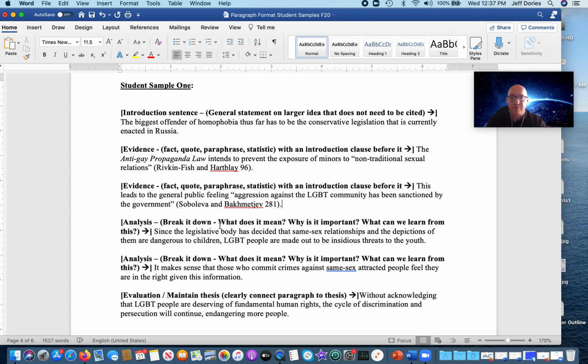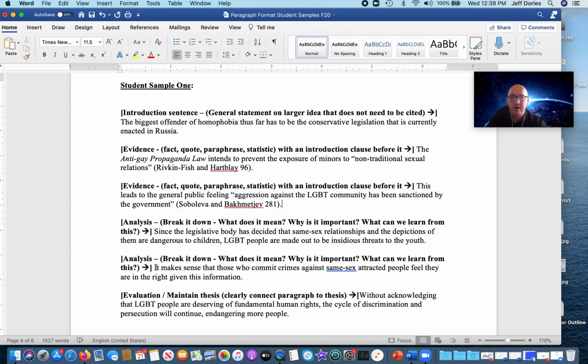They analyze it, break it down, what's it mean, why is it important? Since the legislative body has decided that same-sex relationships and the depictions of them are dangerous to children, LGBT people are made out to be an insidious threat to the youth. Okay, that breaks this down and explains why it's important. Because of this, this is the case. Then the second one, right? They feel that aggression from the LGBT community has been sanctioned by the government. How do you break that down? What does it mean? Why is it important?